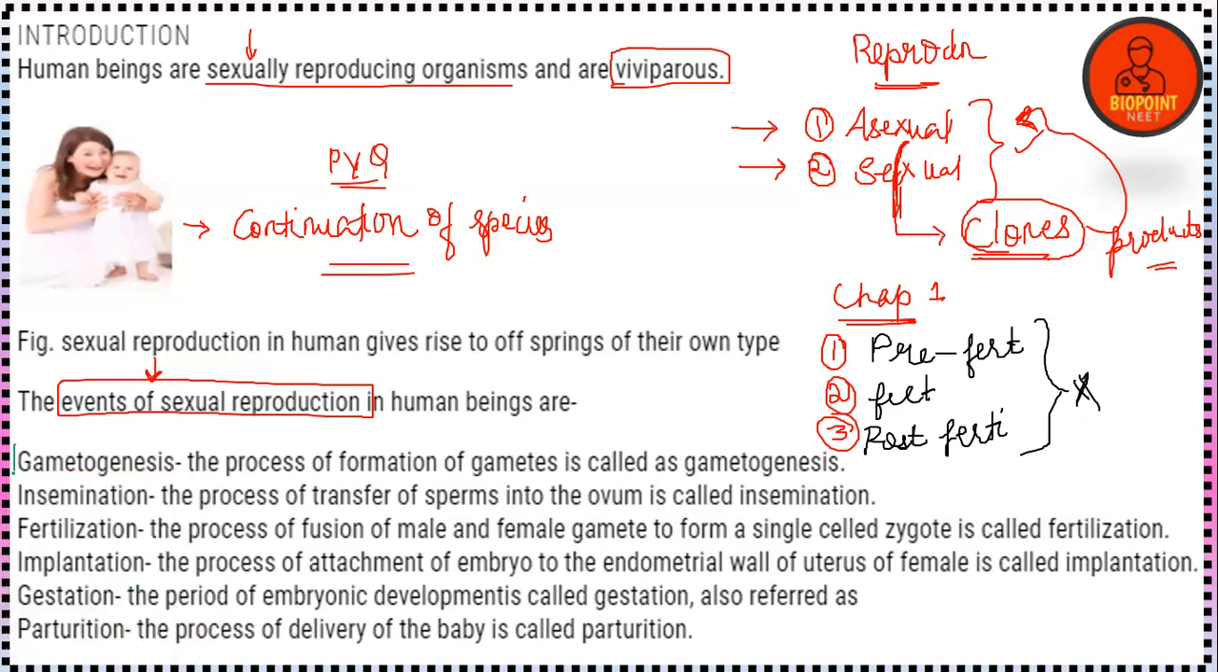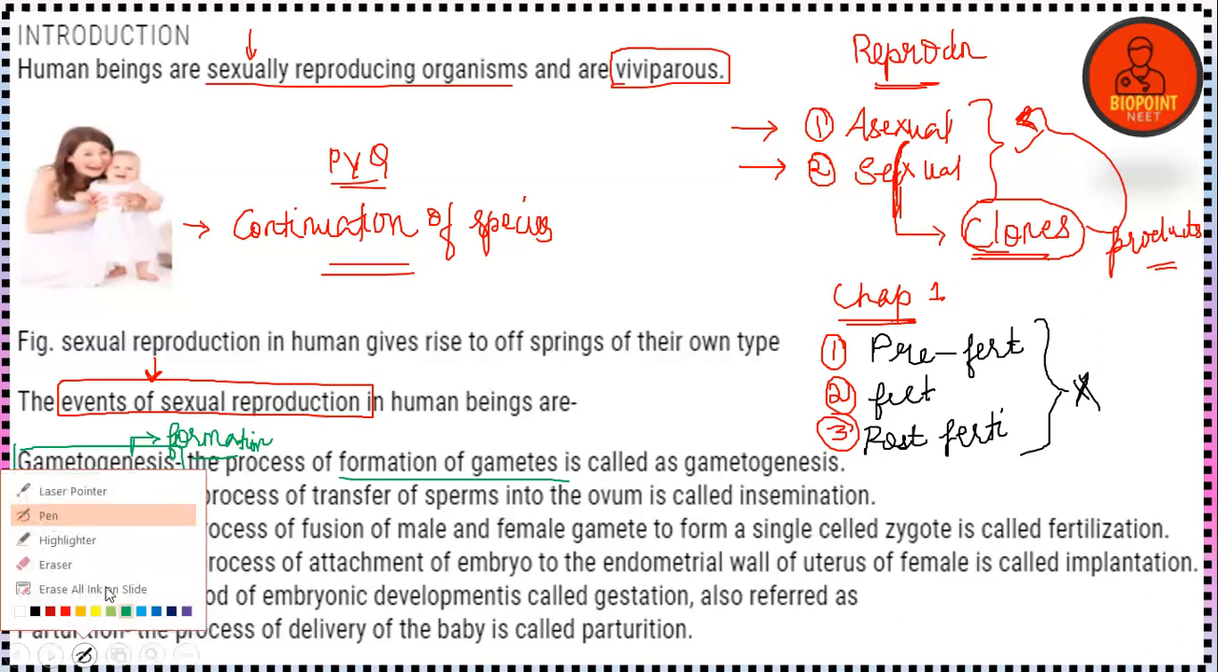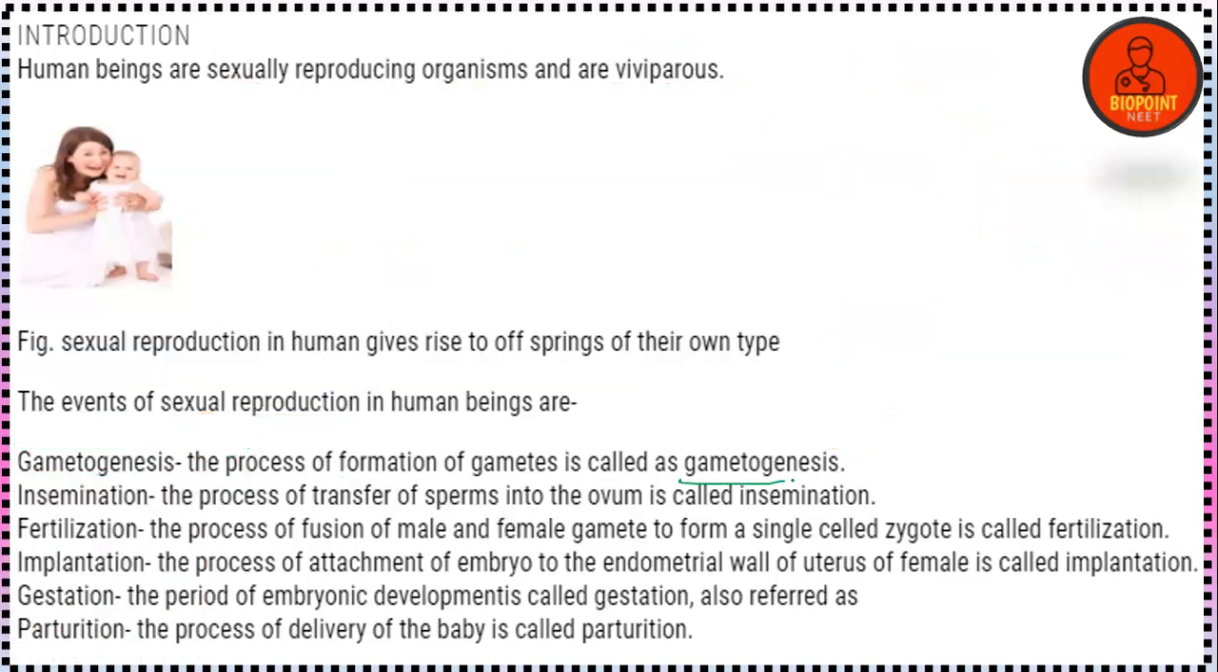The first step is gametogenesis. What do you mean by genesis? Genesis means formation. So, theory of abiogenesis, theory of evolution and all, you have studied, right? Here we are going to study about gametogenesis. It is a process of formation of gametes. The process of formation of gamete is called gametogenesis. Clear, everyone? So this is the first topic which we are going to study in this chapter.